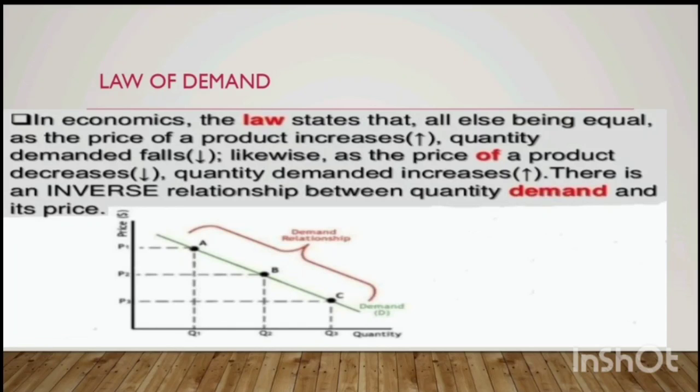If you look, the curve is downward sloping. When the price rises, the quantity demanded of that product decreases, but when the price falls, the quantity demanded increases. So if we add all these points, we get a curve which is downward sloping, or negative slope. So this is the law of demand.